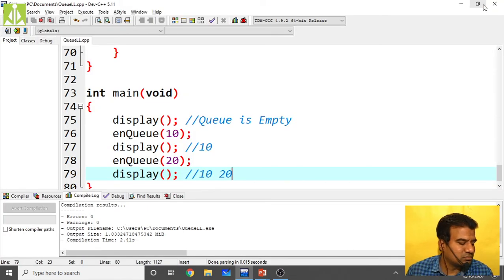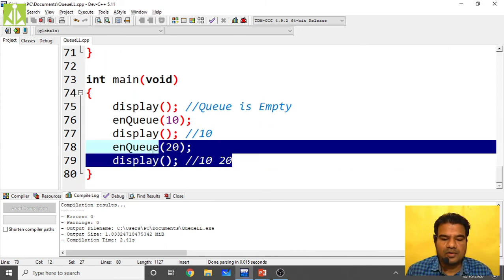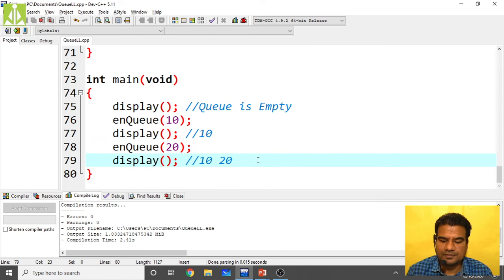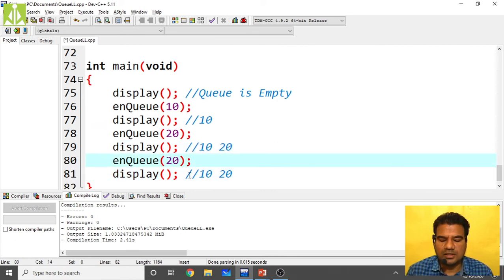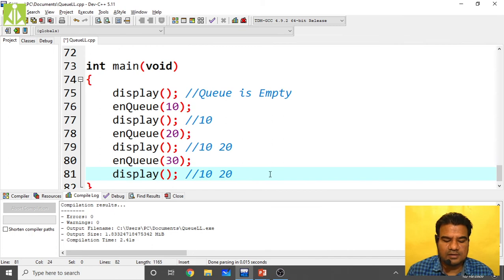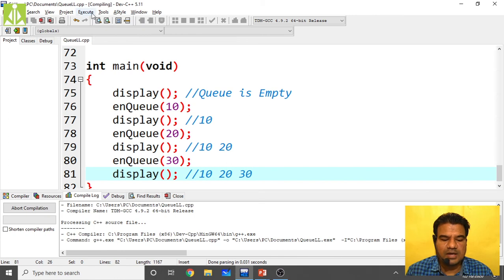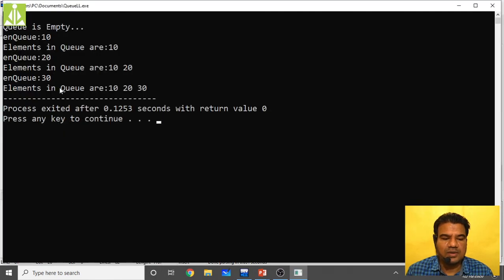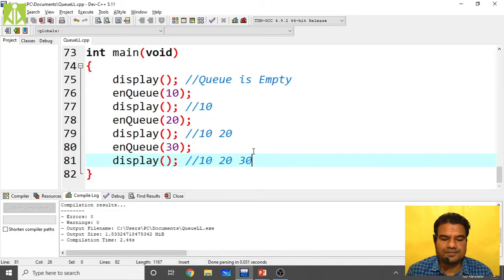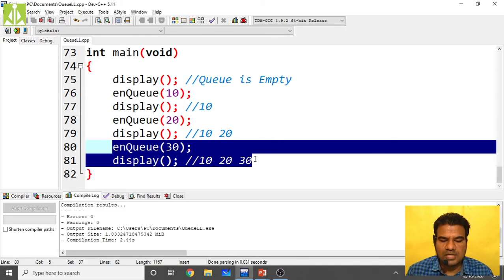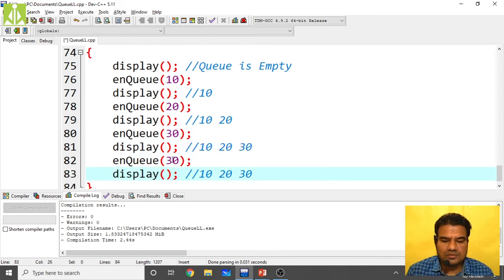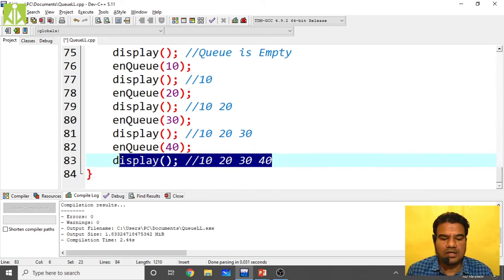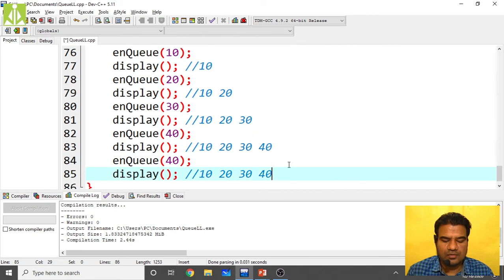Again enqueue one more. Enqueue 30, control C. Here you enqueue 30, we are enqueuing. So you will get like this. Save it, execute, compile, successfully compiled, execute, run. You can see 10, 20, 30. Enqueue two more. This time I'm enqueuing two more. So enqueue 40 will give you here 40 and enqueue 50 will give you here 50.